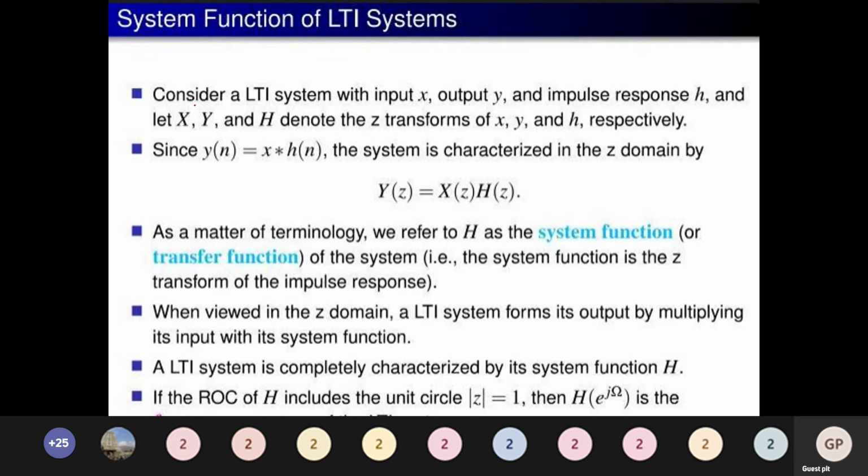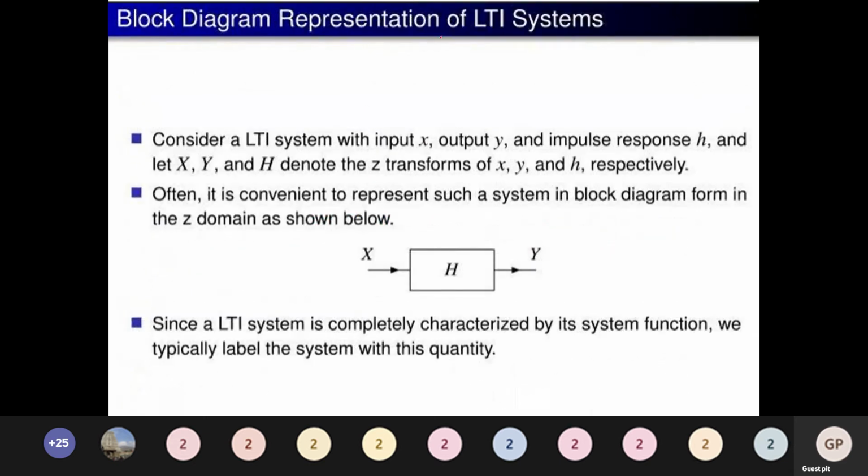Similarly, in the z domain, Y of z is equal to X of z into H of z. The terminologies are very important. H of z is the system function or transfer function, X of z is the input in the z domain, and Y of z is the output. In the block diagram, X is the input, H is the transfer function, and Y is the output.